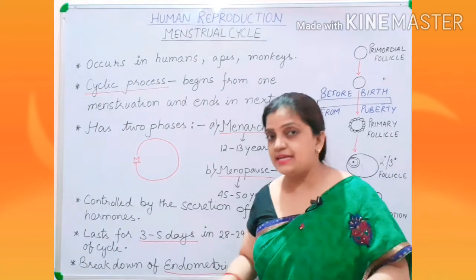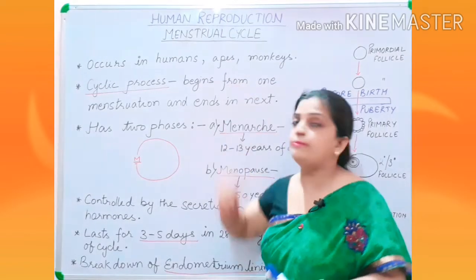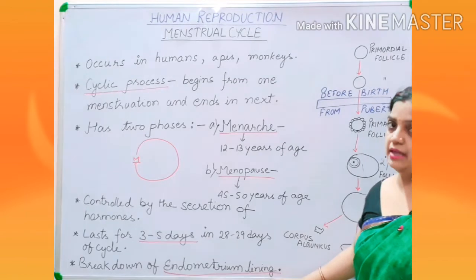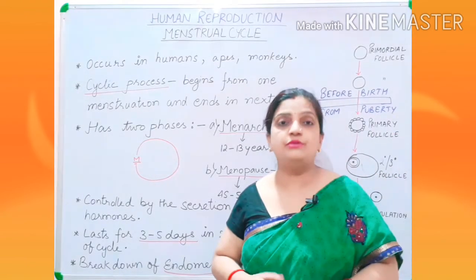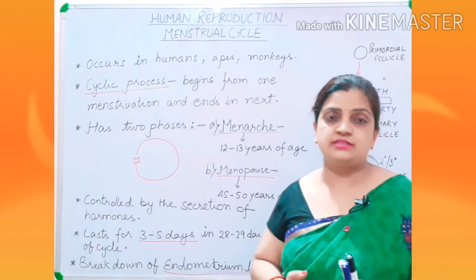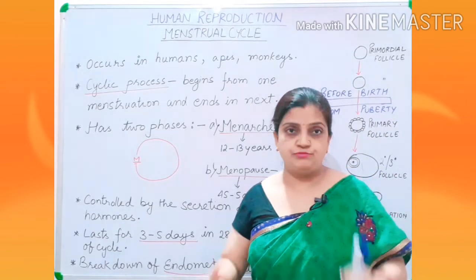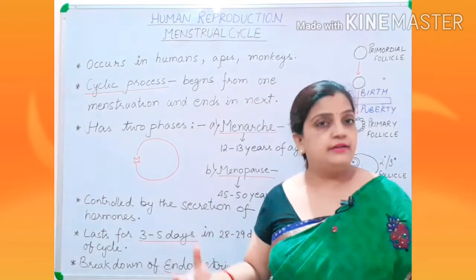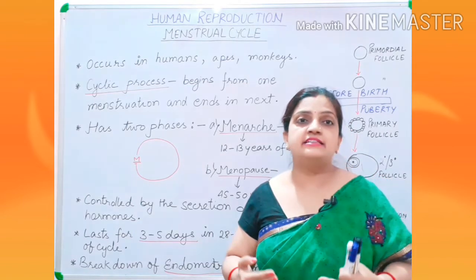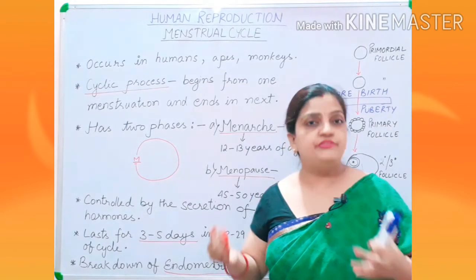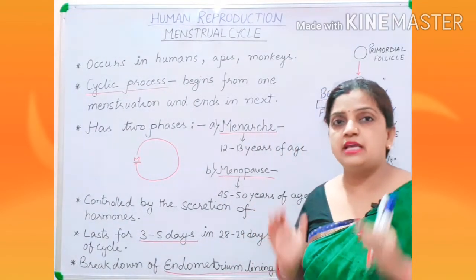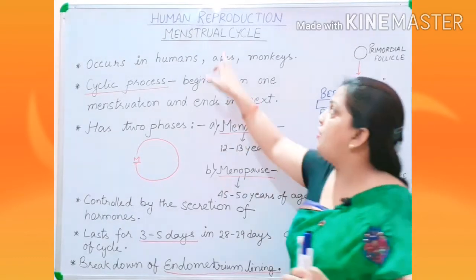Then what happens actually, through which your menstrual cycle occurs, is the breakdown of the endometrium lining. I have discussed in the last video in detail how the endometrium lining present inside the uterus gets damaged, it gets ruptured, blood vessels are ruptured and the blood oozes out in the form of bleeding and it is released through the vagina of the females. So this was the complete summary of what is taking place inside the process of menstrual cycle.